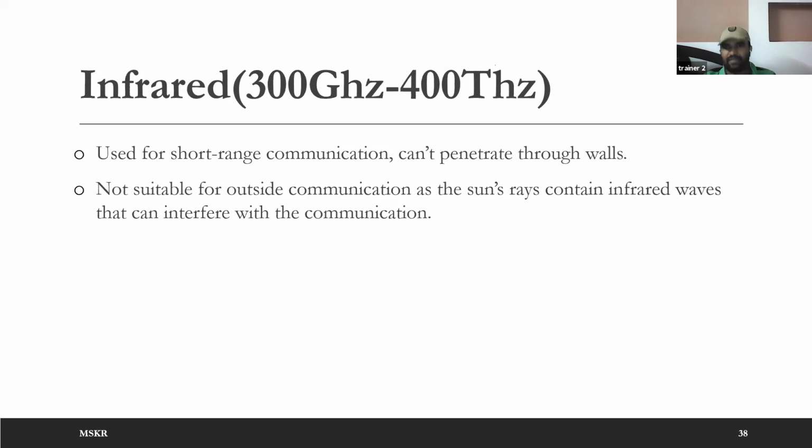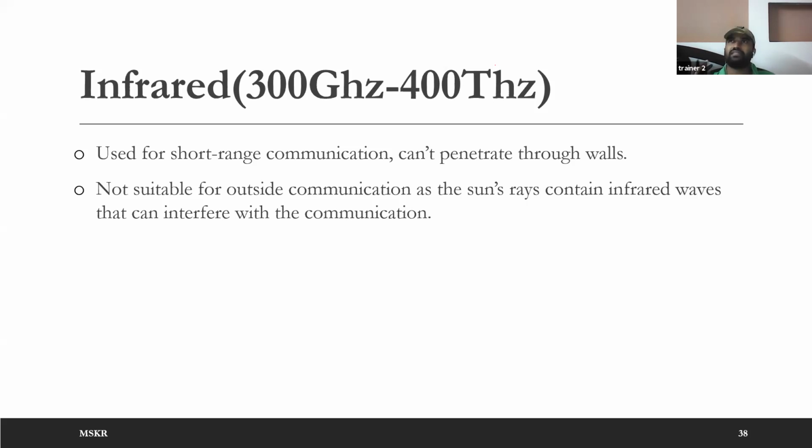This particular disadvantage is converted into an advantage. So this disadvantage, can't penetrate through walls, these manufacturers made it into an advantage. So when people have multiple TVs in different rooms, there is no need to worry about the remote in one room changing the channel in another room.